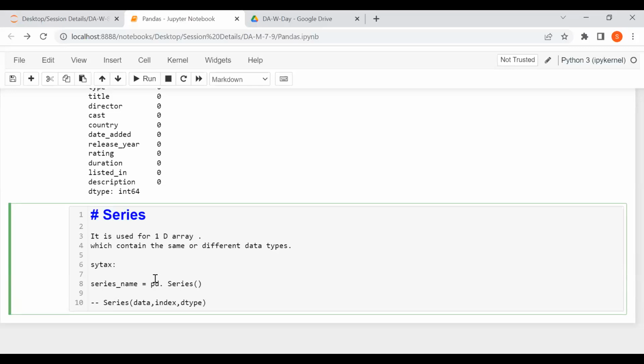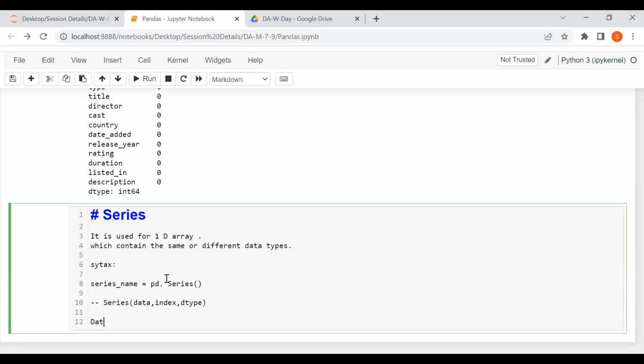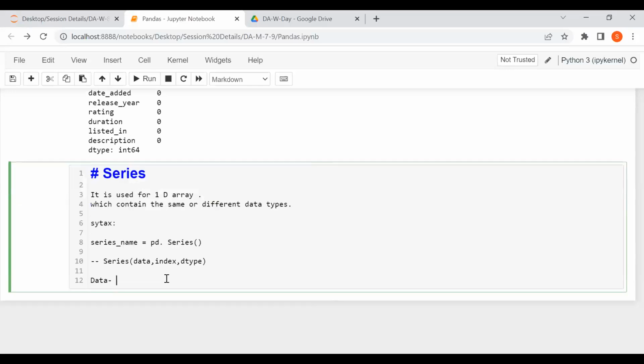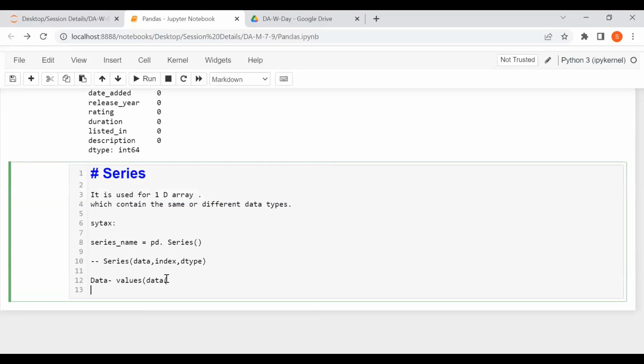That will be inside the parameter. Remember guys, data is whether you enter a data or not. That will be the values or data.